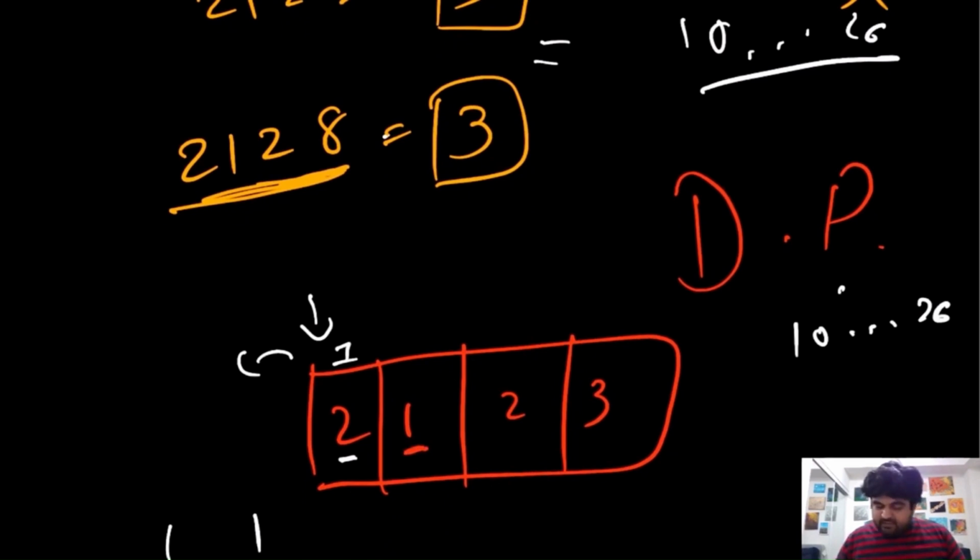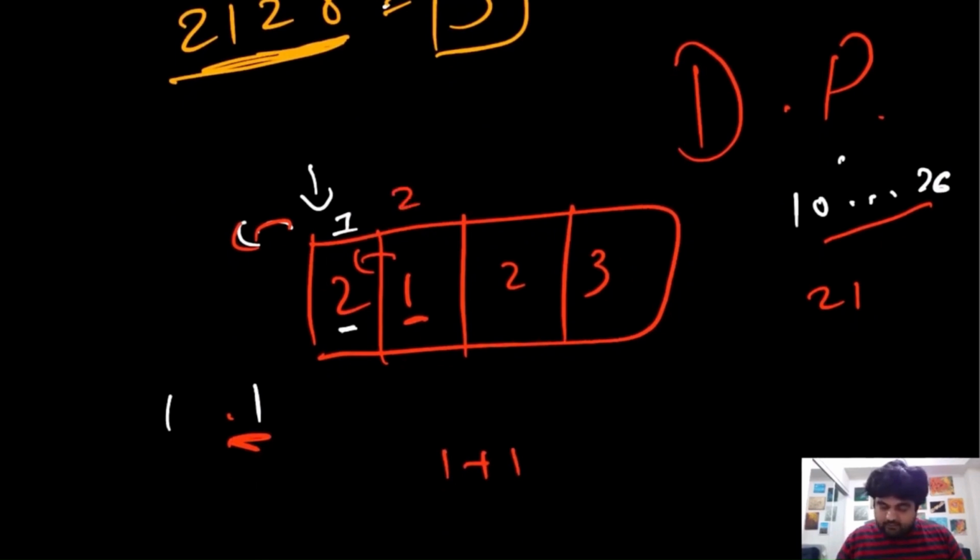Okay, now we have this 1. So again we check with its previous element whether the value falls between this 10 to 26. The value becomes 21. It falls between this 10 to 26. So we do the sum of whatever the previous two elements were. The previous one element is 1, and the previous second element, this one, is also 1. So we do 1 plus 1. So we can put 2 over here. Now we have a new element. This falls between this 10 to 26. That's good. So we do the sum of the two previous elements. The sum of the two previous elements is actually 2 plus 1. So we can put 3 over here.